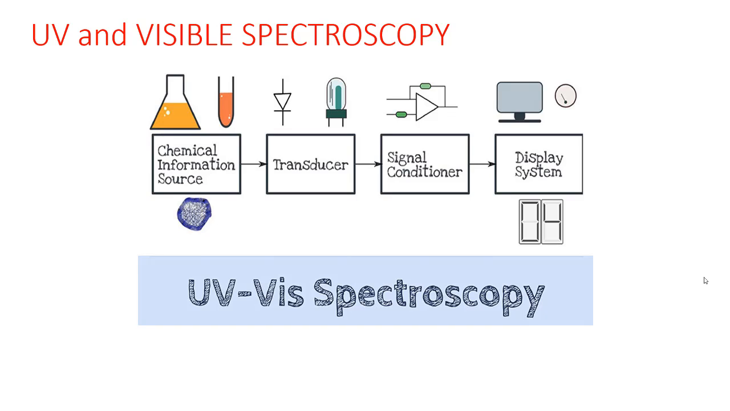The range of UV radiations will be from 200 nanometers to 400 nanometers. And when it comes to visible radiations, 400 nanometers to 800 nanometers. So the compounds which are colorless will absorb under this UV range. And the ones which are colored are absorbed under the visible range. So let's see how the equipment will work through a video.